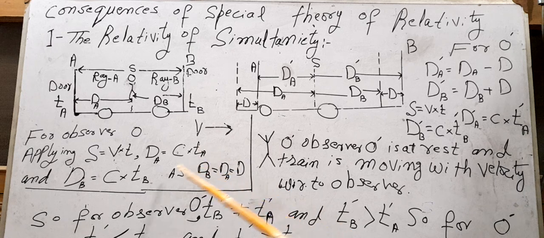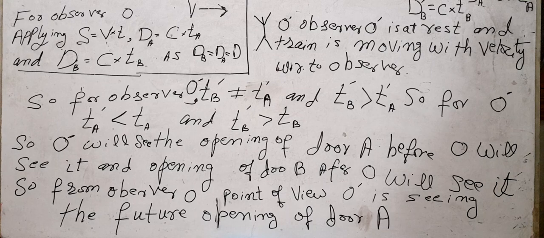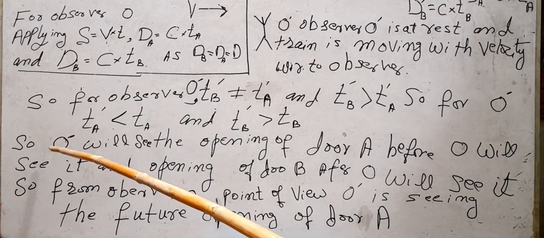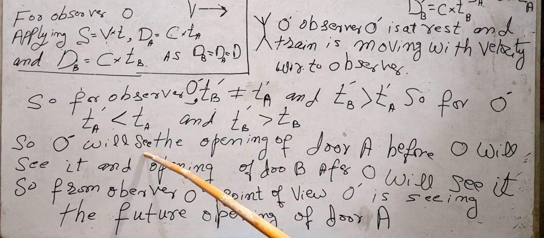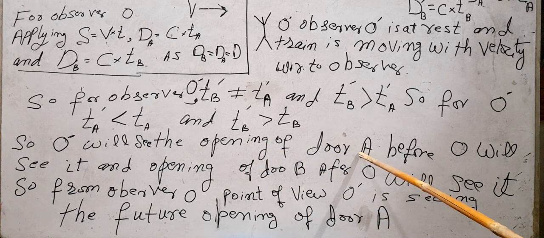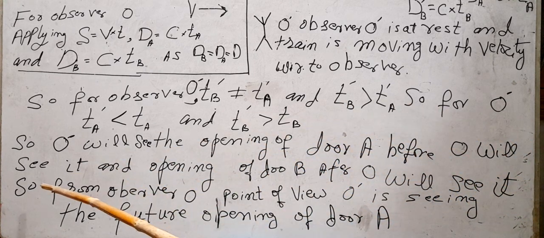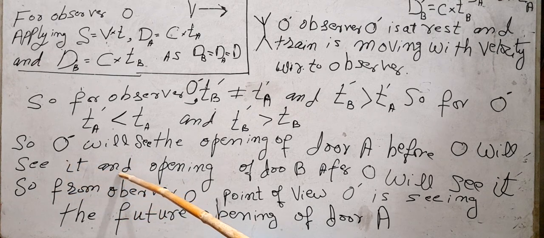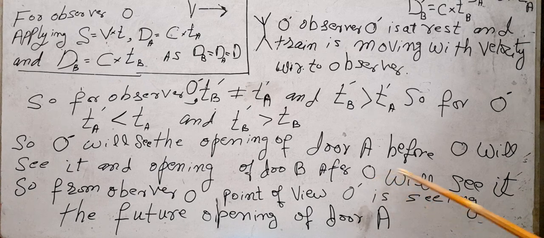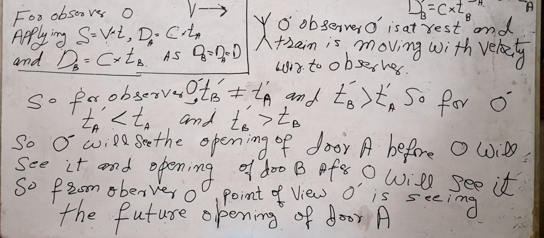So observer O dash will see the opening of door A before O will see it, and the opening of door B after O will see it, as tA dash is less than tA.